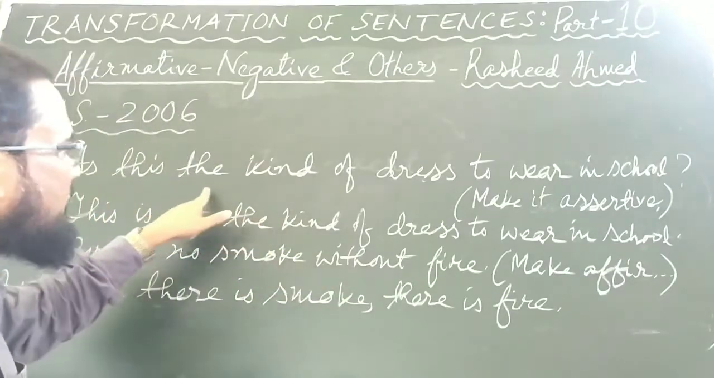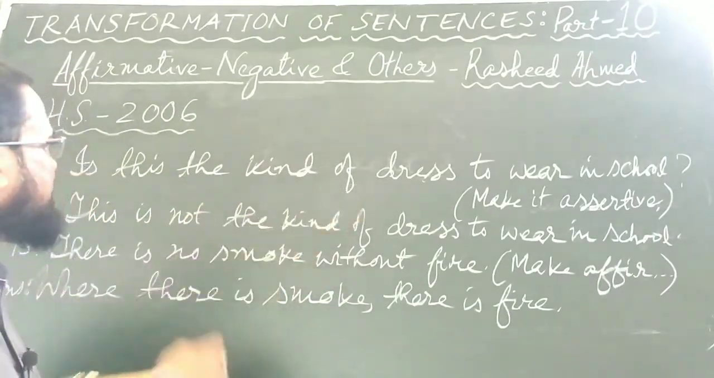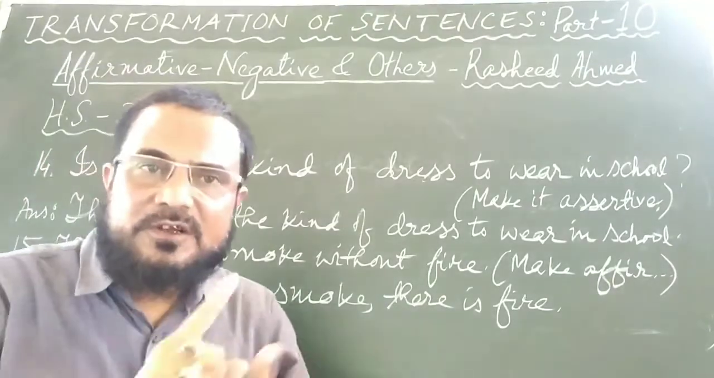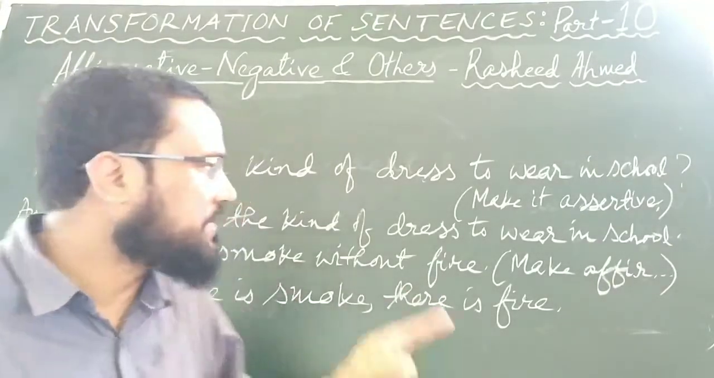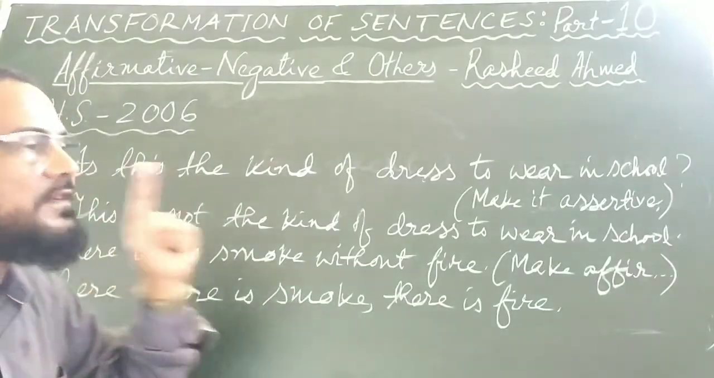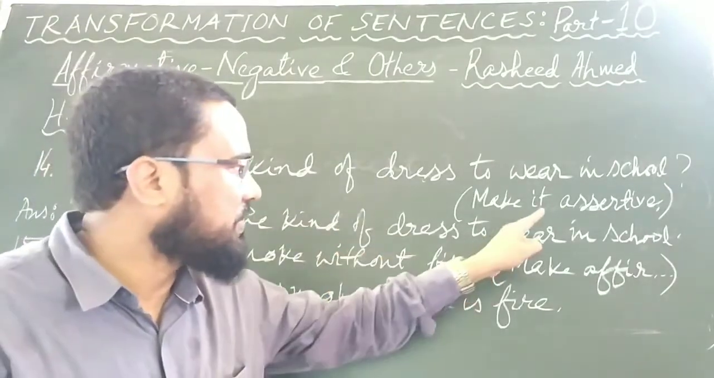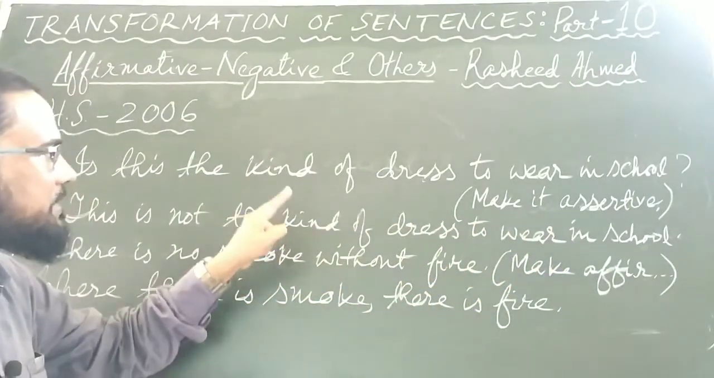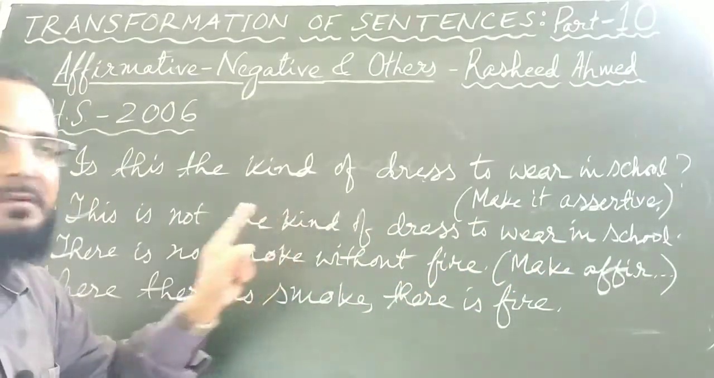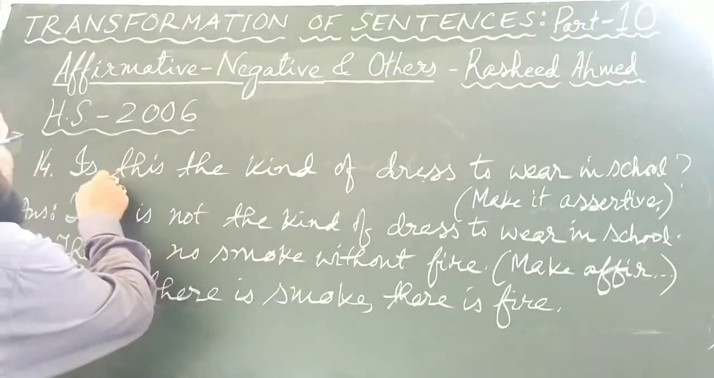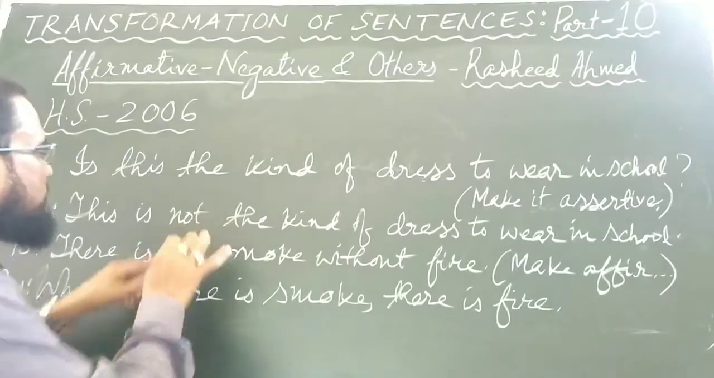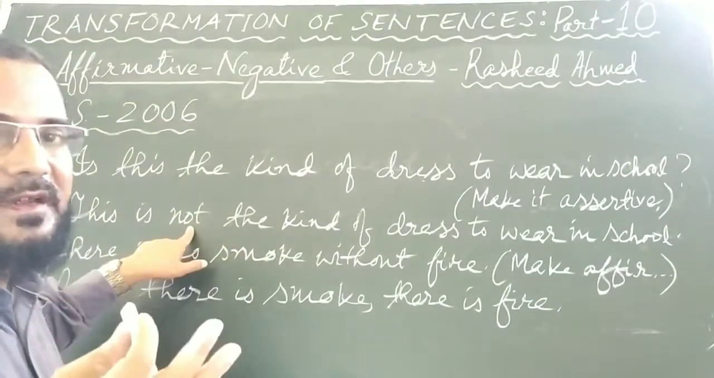Is this the kind of dress to wear in school? Interrogative sentence, and it is affirmative. By this, the speaker means to say that this is not the kind of dress to wear in school. So this is the answer: this is not the kind of dress to wear in school. The instruction is make it assertive. We have made it assertive, and while making such interrogative sentences assertive, you have to remember that if the interrogative sentence is affirmative, then the assertive sentence will be negative, and vice versa.